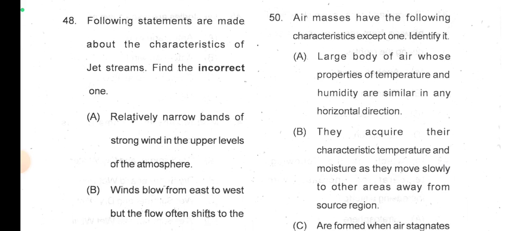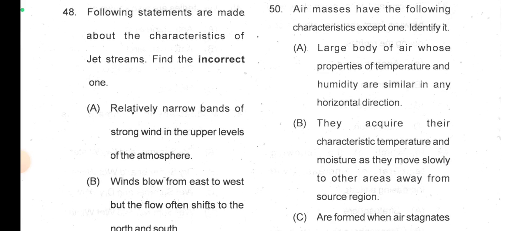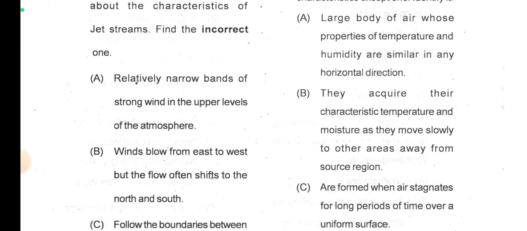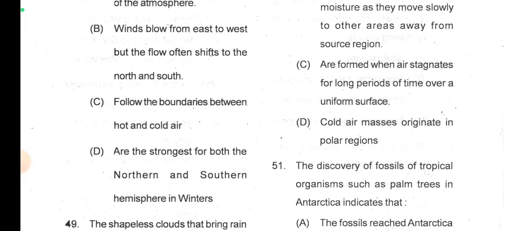Air mass have the following characteristics except one. Identify it. A large body of air whose properties of temperature and humidity are similar in any horizontal direction. Yes. They acquire their characteristic temperature and moisture as they move slowly to other areas away from source region. This is also true. Are formed when air stagnates for long periods of time over uniform surface. This is also true. Cold air masses originate in polar regions.